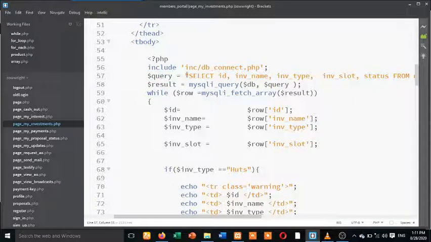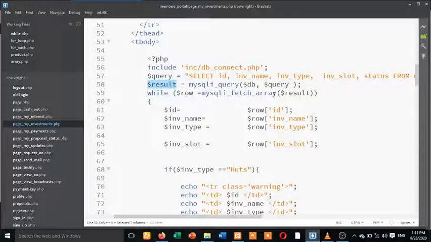Now, the result of this statement is going to be stored inside this result. What is the relationship between this query and this result? The relationship is that I declare a variable, say mysql_query, with the connection I used to connect and this query. So now everything that is coming from this query will be stored inside this result as an array. So that's what I'm trying to bring out.